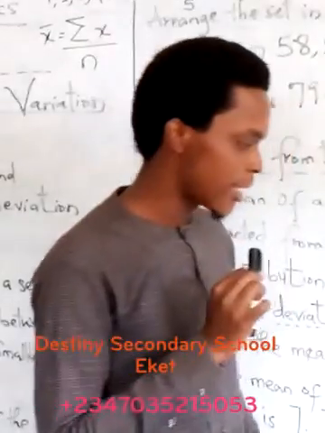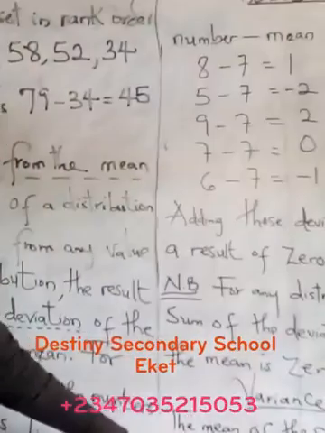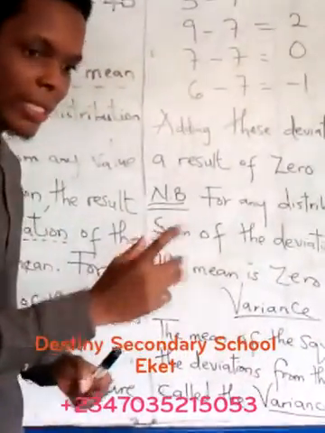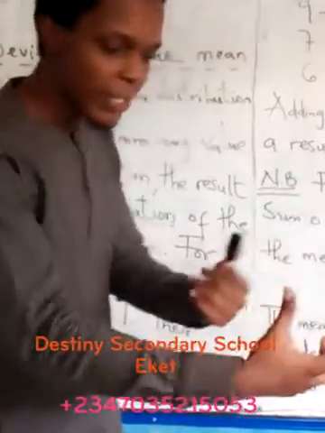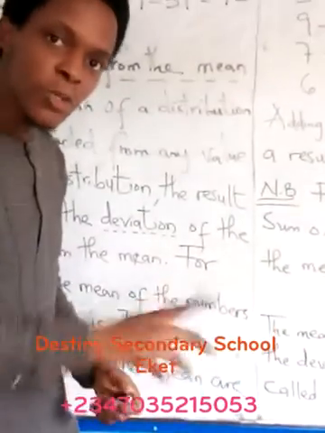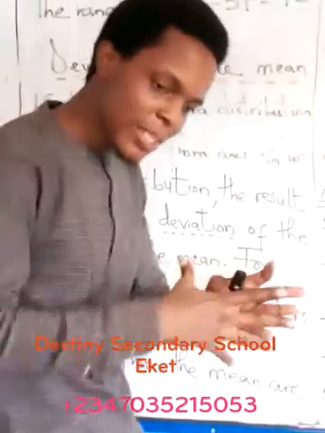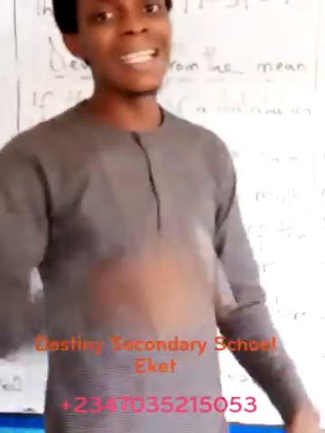Let me take it back a little bit. The variance is the mean of the squares of the deviation. When you find the deviation, square it and add it, square it and add it, then find the mean. When you add everything, divide by the total number of students in that class, that will give you the variance. And that is the variance.